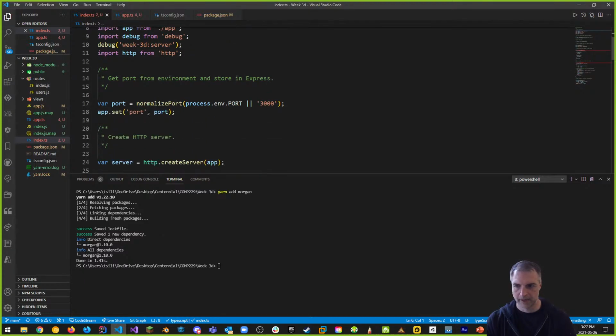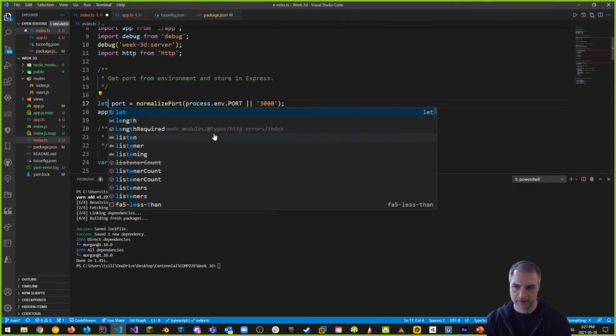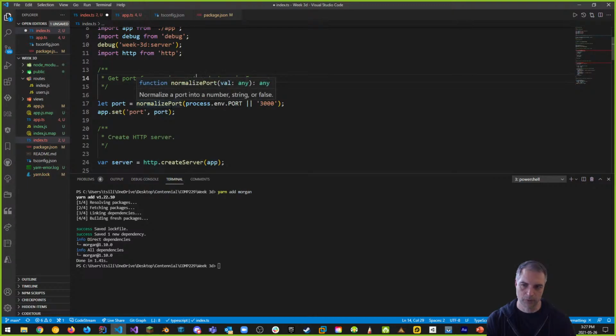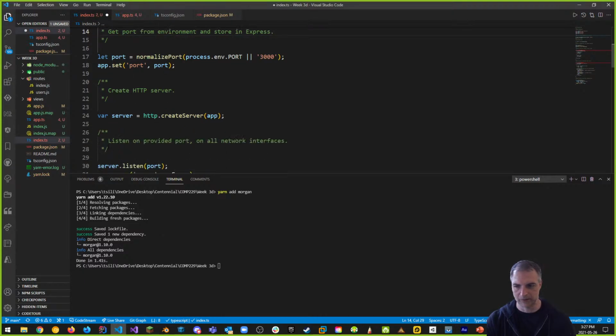Normalized port, this should be let. Let's do a let here. Let port is equal to normalized port. Okay, remember we want to do let as opposed to var. Vars don't exist in our language. We don't let them exist.